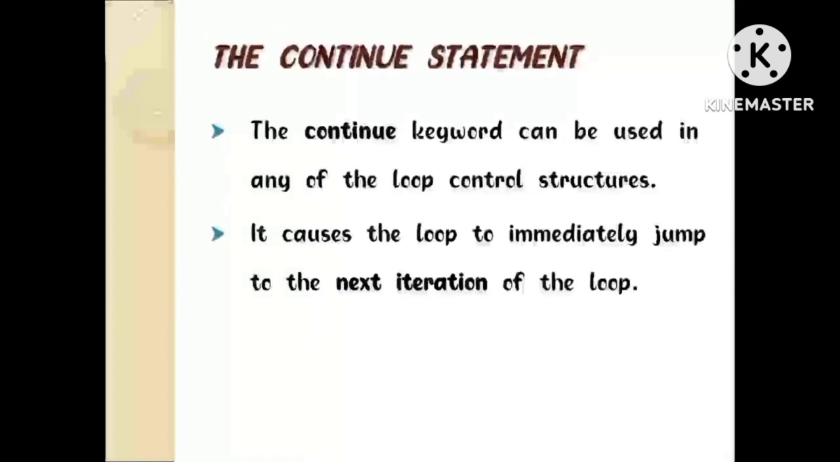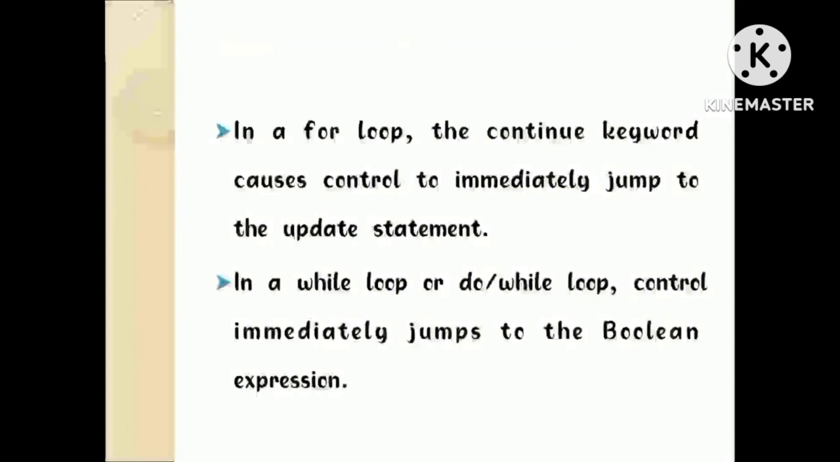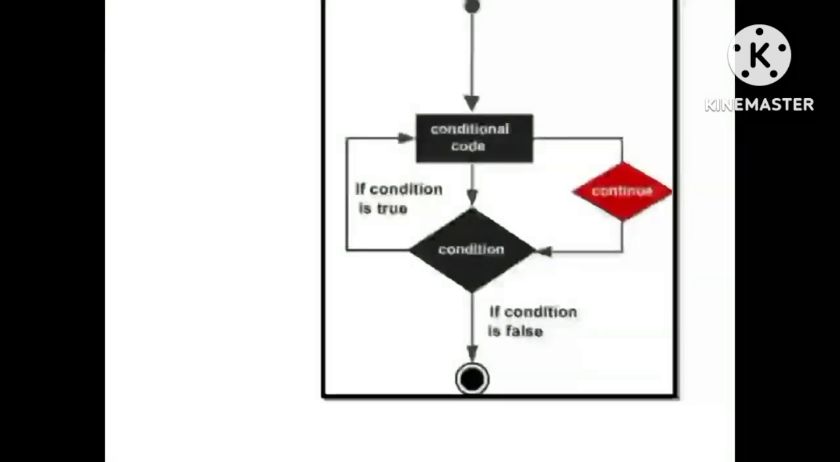The continue statement: the continue keyword can be used in any of the loop control structures. It causes the loop to immediately jump to the next iteration of the loop. In a for loop, the continue keyword causes control to immediately jump to the update statement. In a while loop or do-while loop, control immediately jumps to the boolean expression.